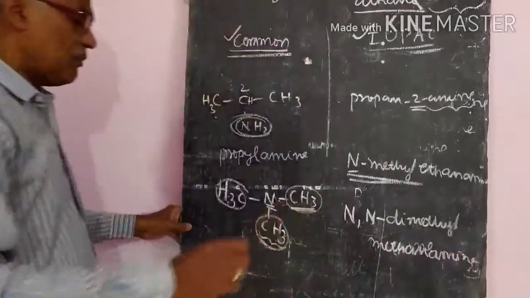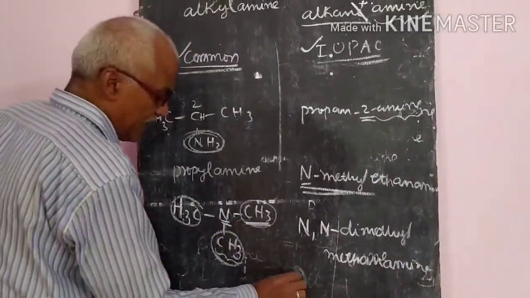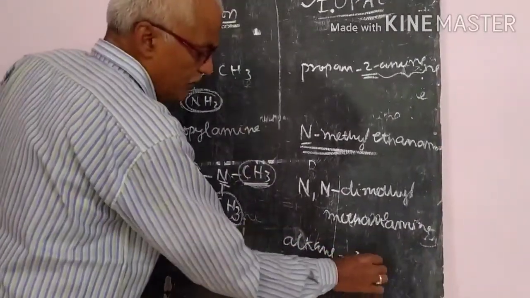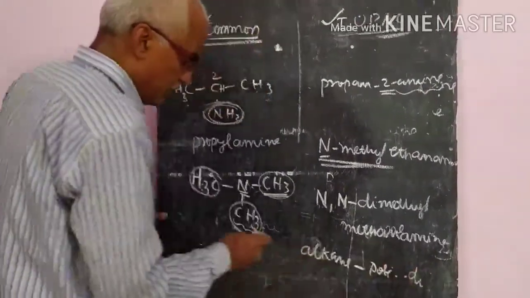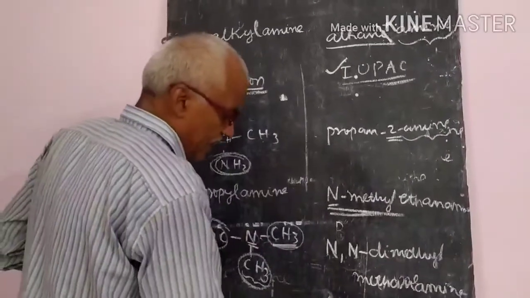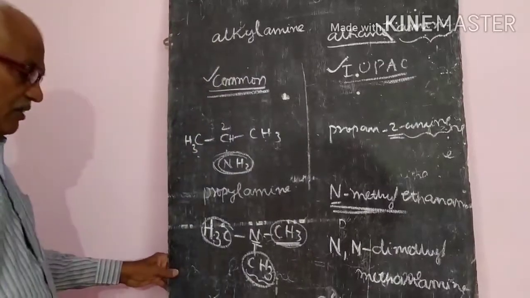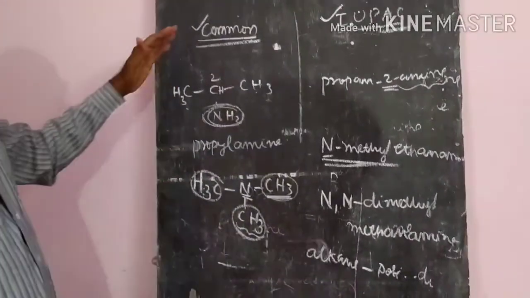Or sometimes what we will do, we will write the alkane directly first, then the positions of the alkyl groups and diamine or triamine, if 2 or 3 amine groups are attached. So, N-alkyl ethane-1,2-diamine, like that we will write. We will also see some names so that you can understand well.